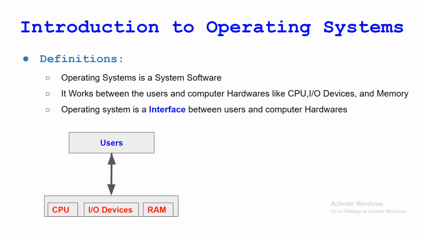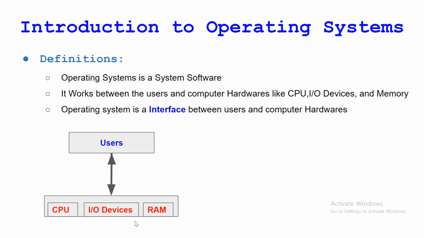So see, this is one simple example of this. Suppose the user is this one here, a number of users or a single user might be there, and these are the CPU, IO devices, and RAM. So these are the hardware. So can we access these devices without operating system? The answer would be yes. Definitely we can access these devices without operating system also, but it's very difficult to access. Only expert people can access these devices without operating system.